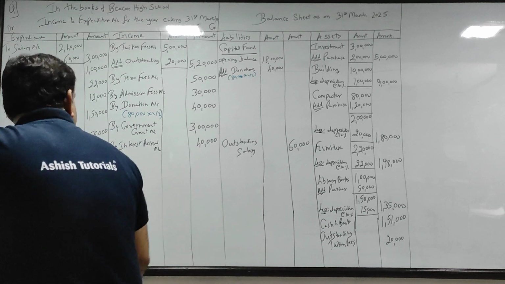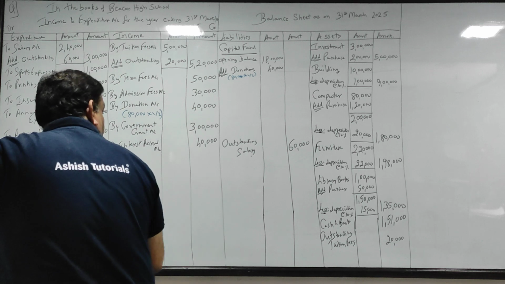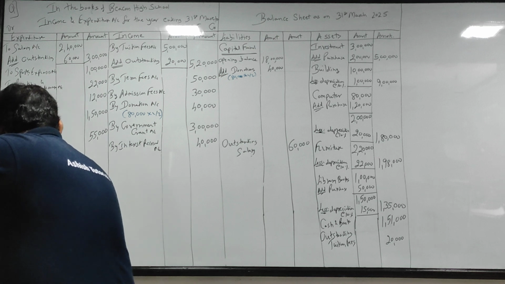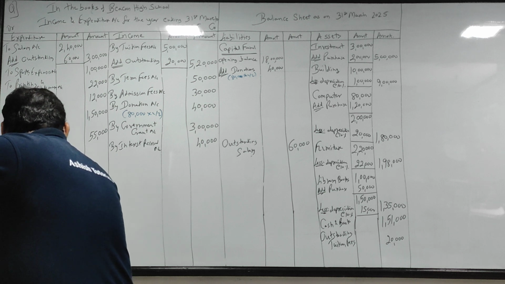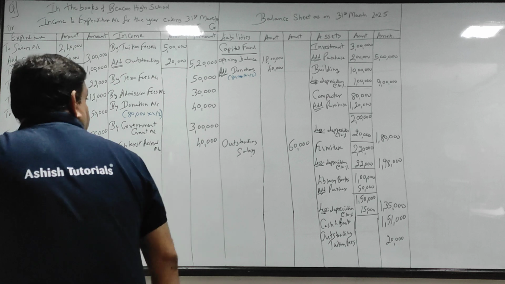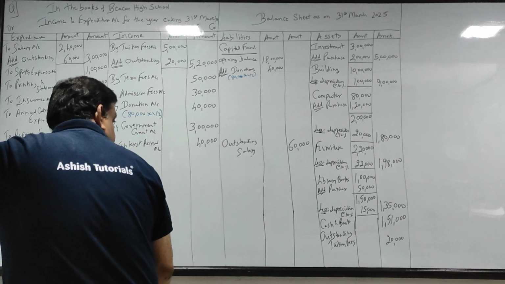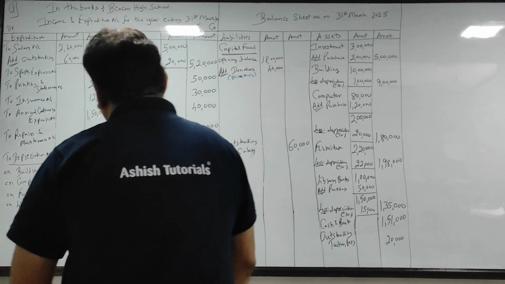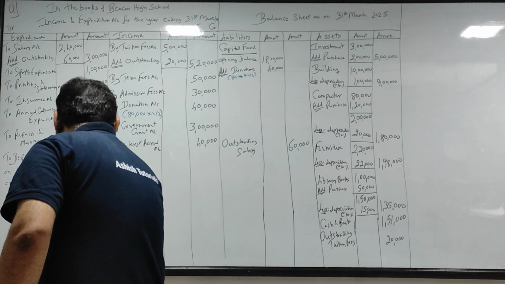Building 1 lakh. Computer, on computer 20,000. On furniture 22,000. And on library books 15,000. So 120, 142, 1,57,000.